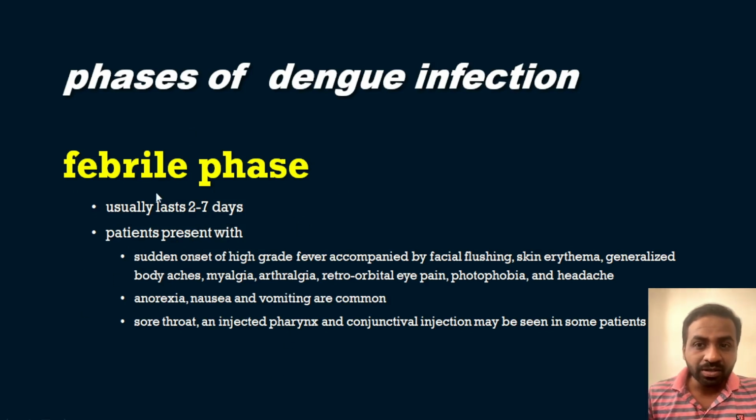The clinical manifestations during the febrile phase include sudden onset of high grade fever, accompanied by facial flushing, skin erythema, generalized body aches, myalgia, arthralgia, retroorbital eye pain, photophobia, and headache. Along with that, there are GI symptoms like anorexia, nausea and vomiting. Then there is sore throat, an infected pharynx, and conjunctival infection may also be seen in some patients. These are the features that can be seen in the febrile phase of dengue infection, which usually lasts for 2 to 7 days.